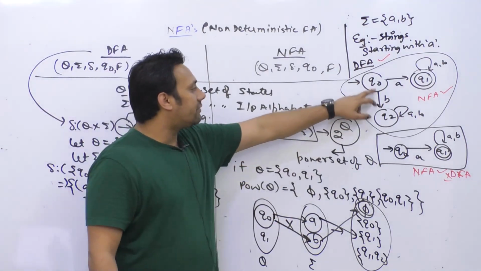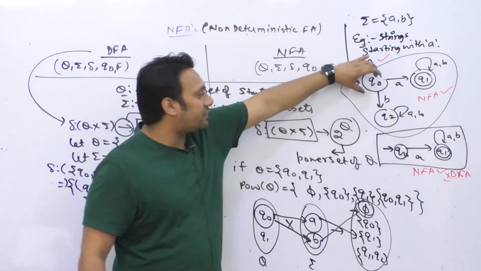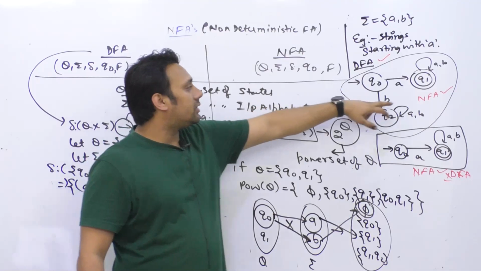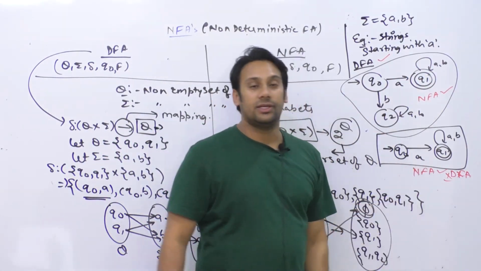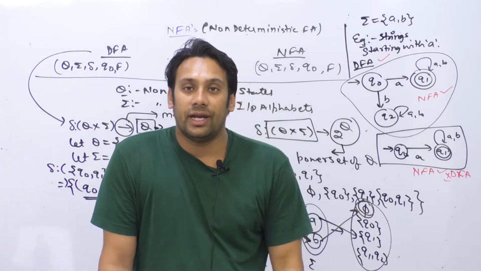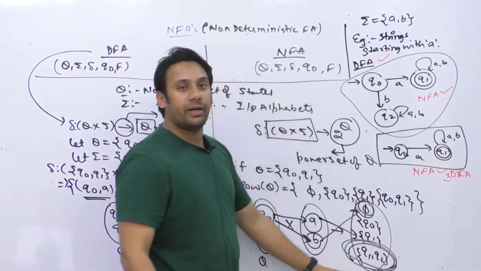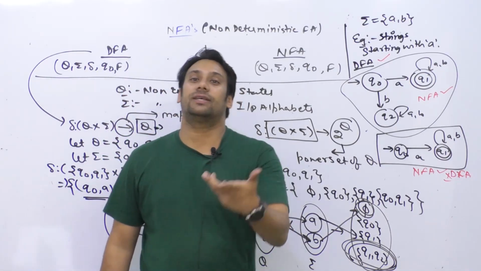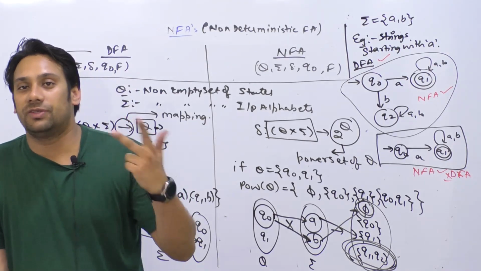But here you have given a transition for B. So in every DFA, for every state, you will have exactly one transition for A as well as for B. Here also you should have a transition for A and B. But in the case of an NFA, it might happen that you miss some transitions. And secondly, it might also happen that by looking at the same symbol, you can go to more than one state. So in an NFA, two additional things are possible.